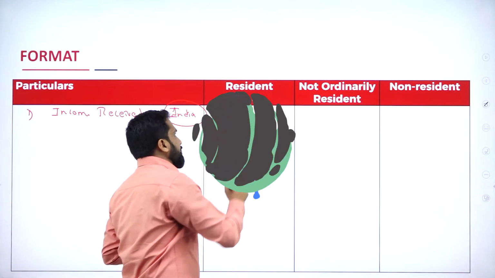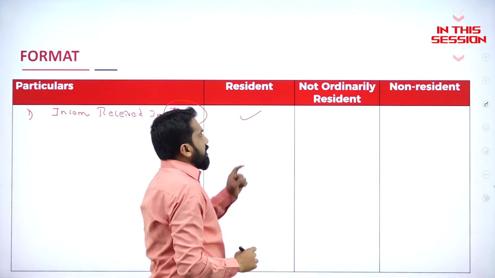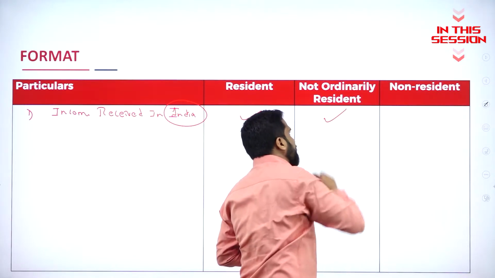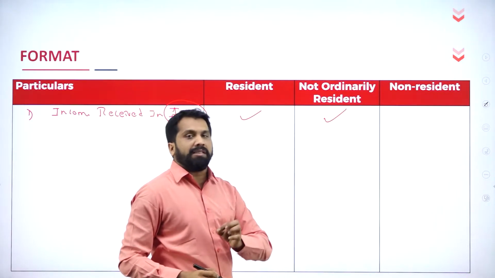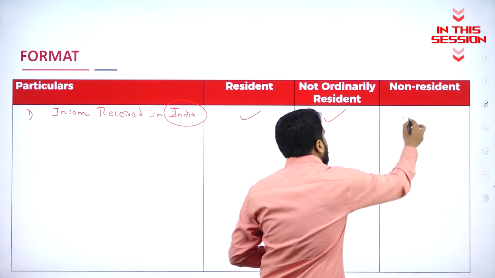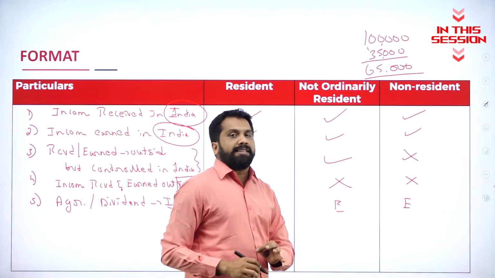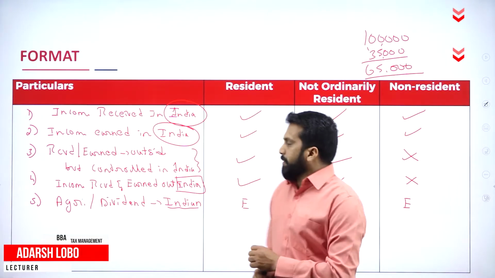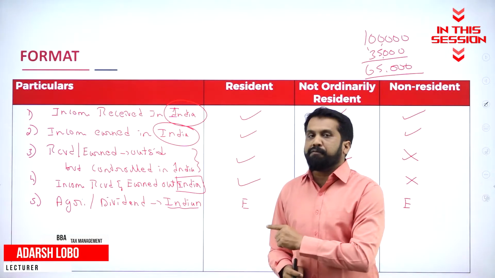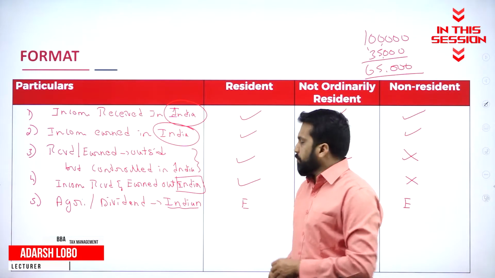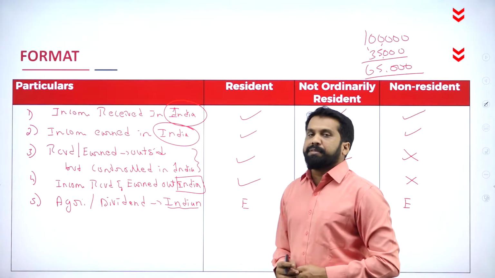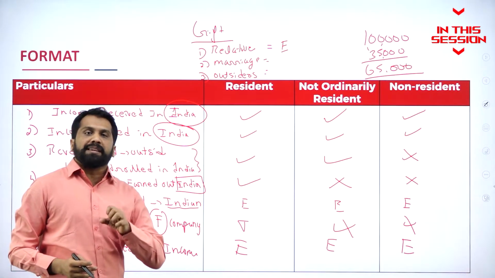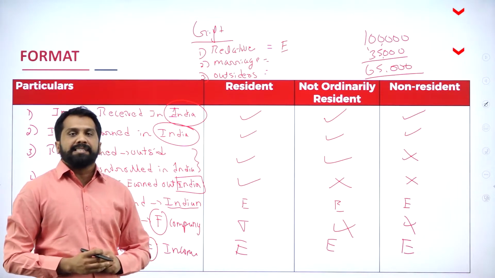Even though he is resident, it is taxable. Even though he is not ordinarily resident, it is taxable. Even though he is non-resident, it is taxable. Any agriculture income in India is exempted. Anything like dividend received from an Indian company is always exempted. Any gift received from your relatives or blood relatives is exempted.